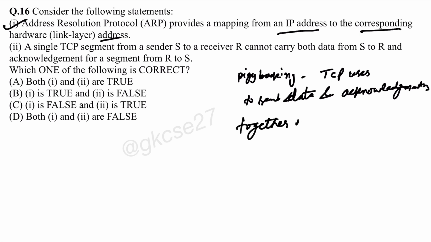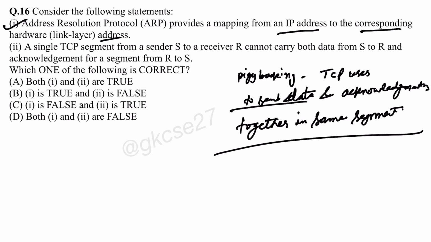So here sending of data and acknowledgement are both done in the same segment. So if S sends data to R, and R also has data to send back to S, R can include the acknowledgement for a segment along with its own data. Okay, so this is false.